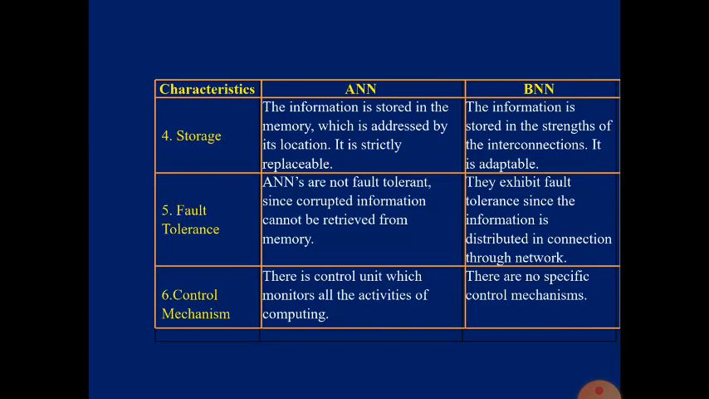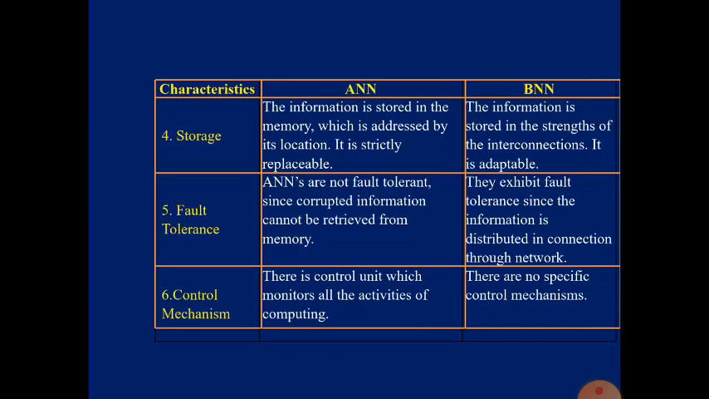Whereas in a biological neural network, everything is stored within the brain itself. Where in the brain? It is stored in the interconnection. Interconnection is the place where two neurons are connected, which we have already discussed is called a synapse. How are two neurons connected? The dendrite of one neuron is connected with the axon of another neuron. The place where those two neurons are connected is called a synapse.